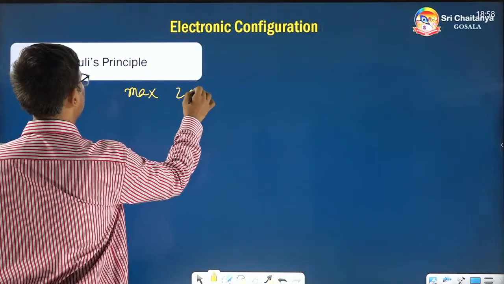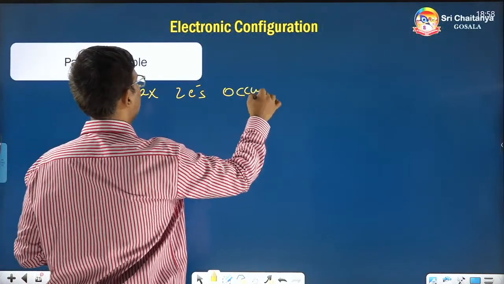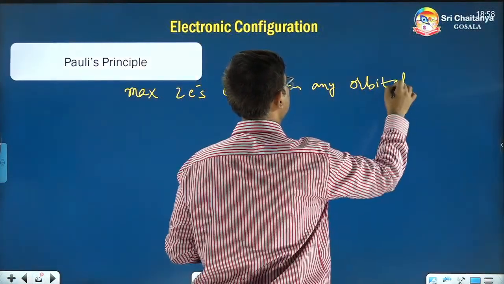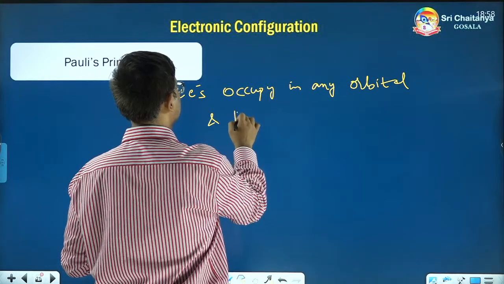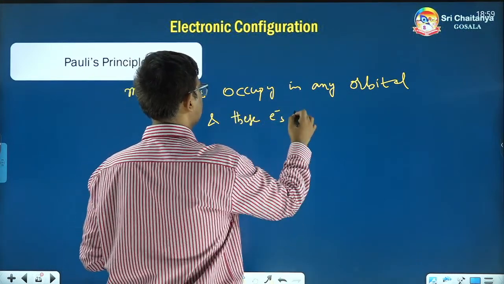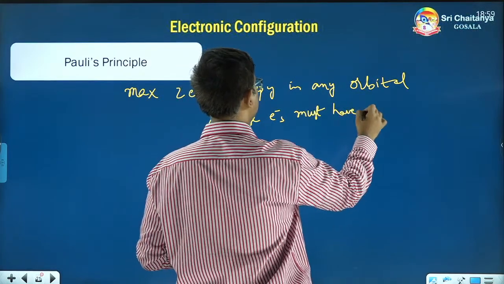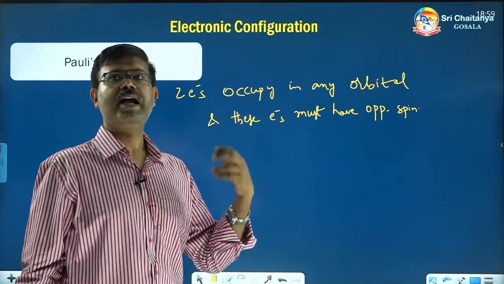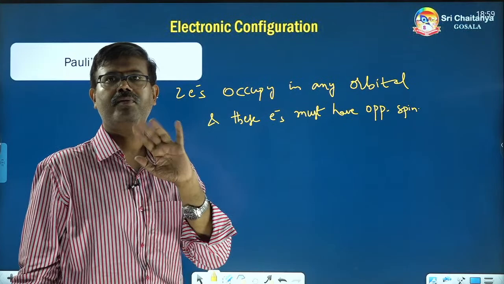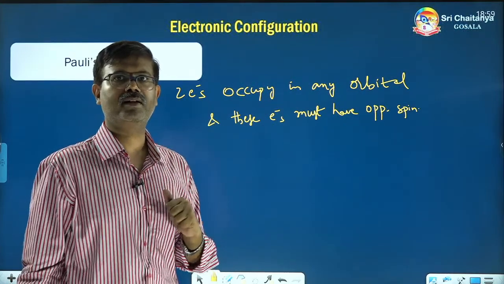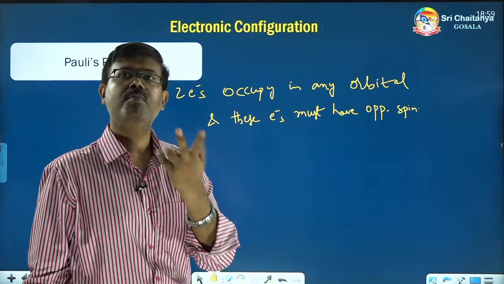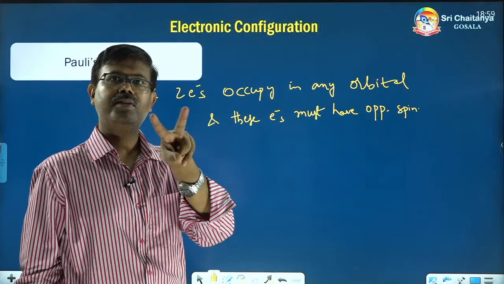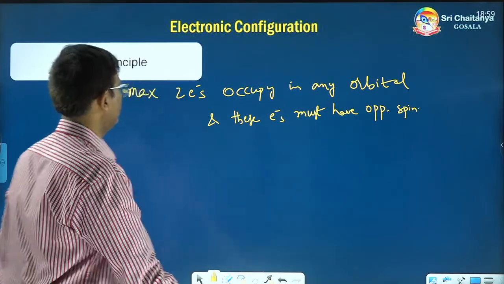Maximum 2 electrons occupy any orbital, and these 2 electrons must have opposite spin. If one has clockwise spin, the other has to be anti-clockwise. Both clockwise is not correct, both anti-clockwise is also not correct. 1 electron can be present. Maximum how many occupy in any orbital? 2, not more than 2. But these 2 must have clockwise and anti-clockwise. So that is the thing.